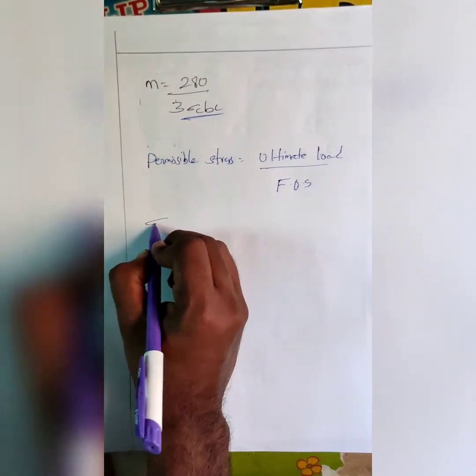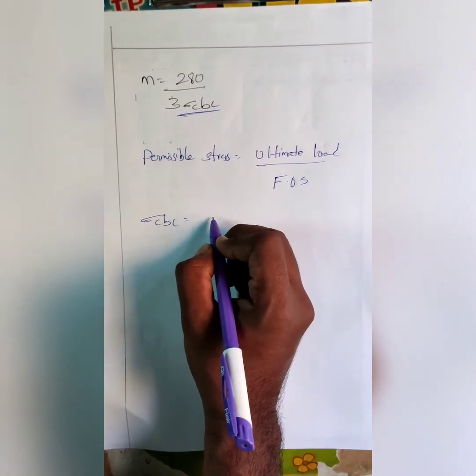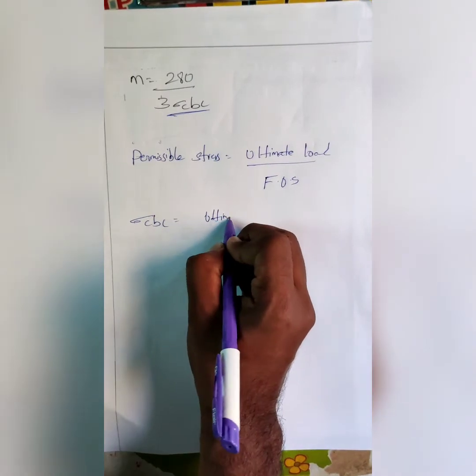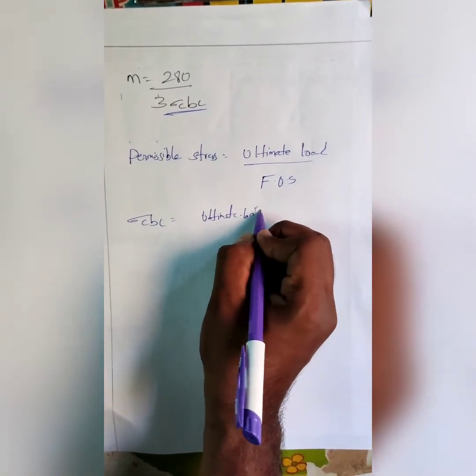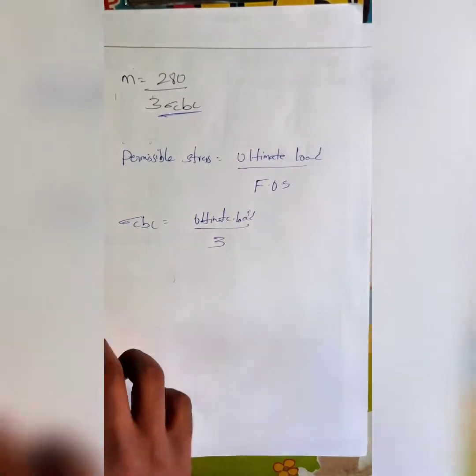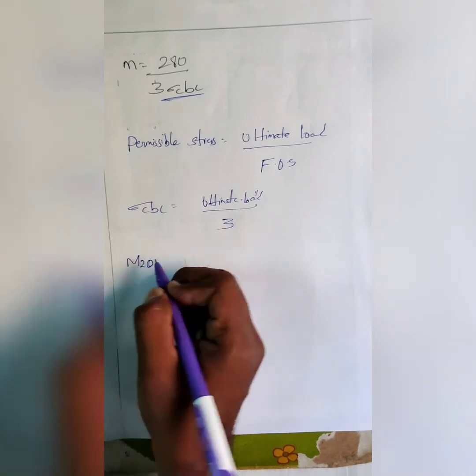So sigma cbc is ultimate load by factor of safety, and the factor of safety for concrete is 3. Suppose there is an M20 grade concrete.